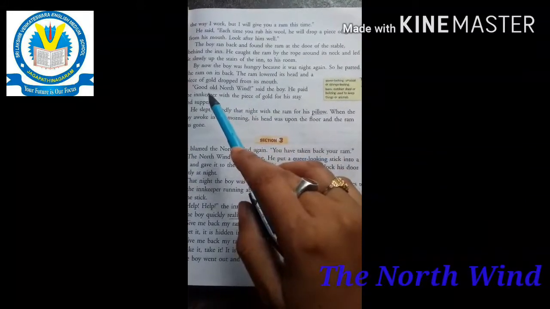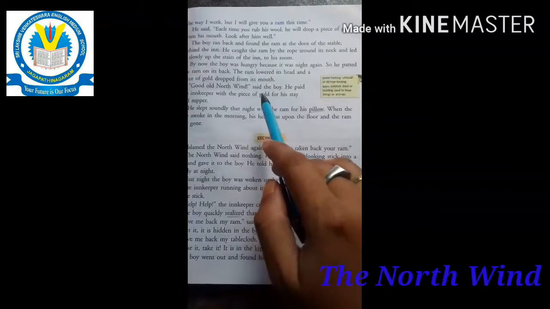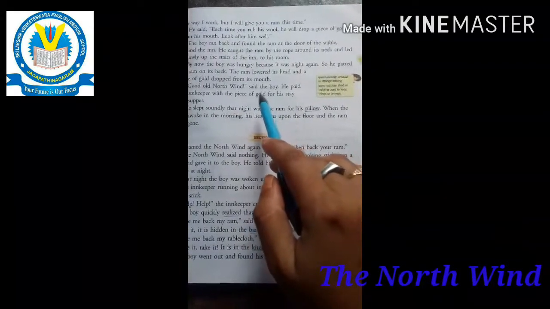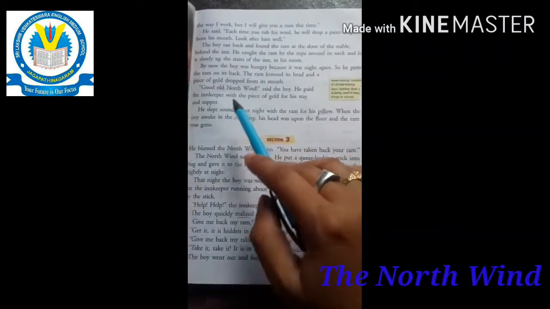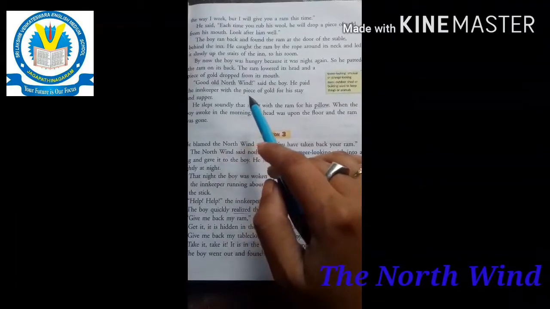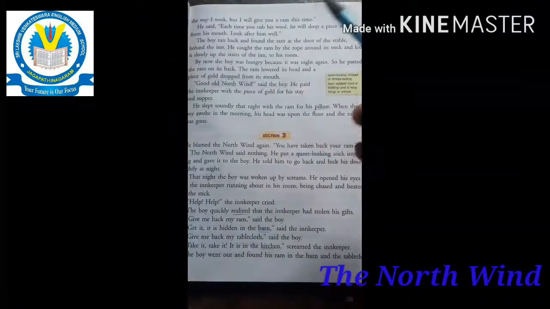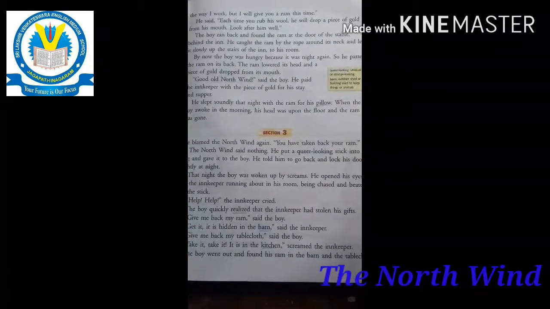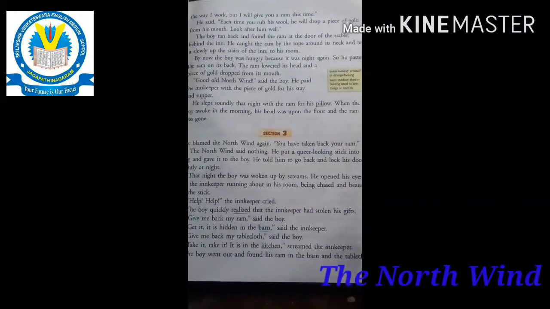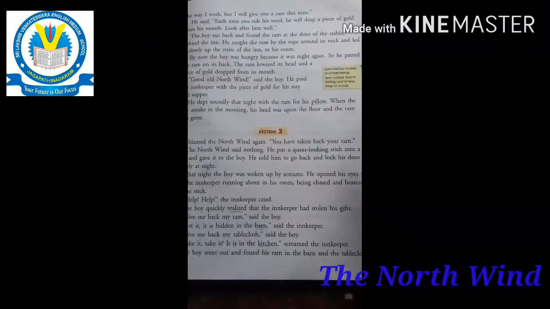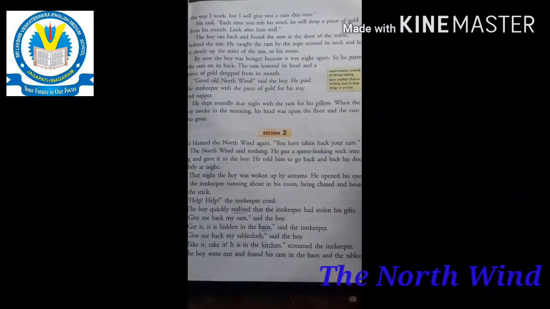"Good old North Wind," said the boy. He paid the innkeeper with the piece of gold for his stay and supper.